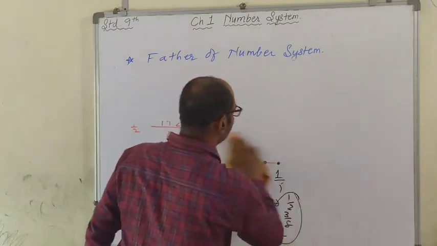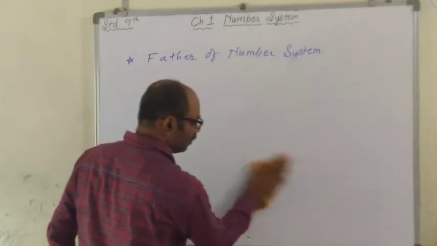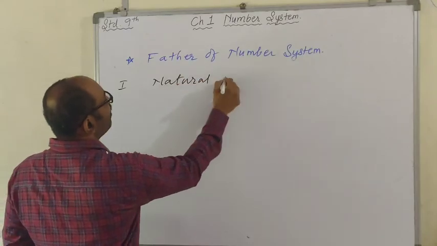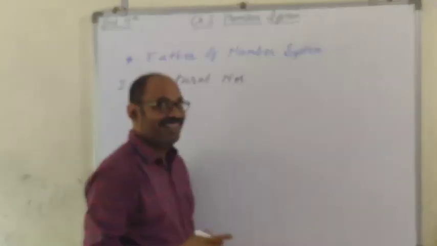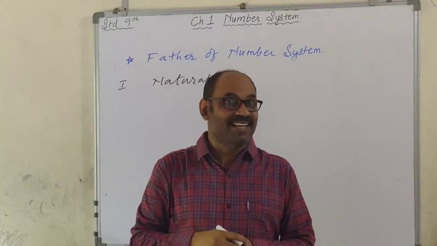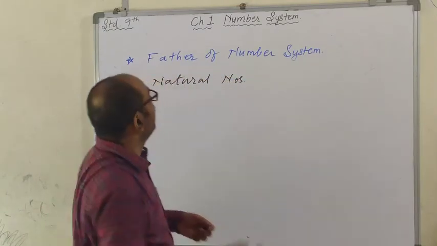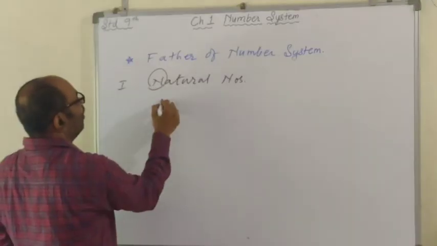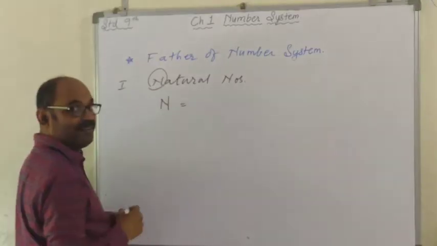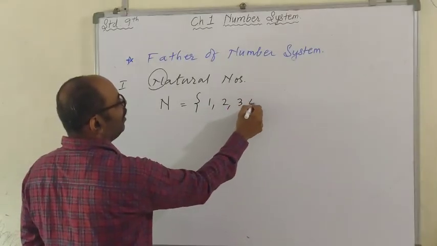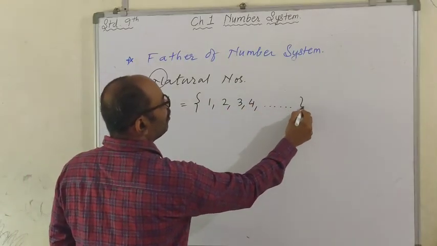Now, first you learned natural numbers. It's a definite collection of articles. So it's a set, and the set of natural numbers, we take the symbol N for it, and the numbers are 1, 2, 3, 4, and so on.